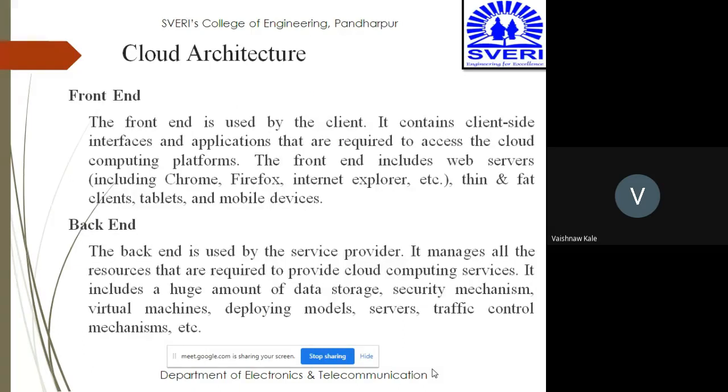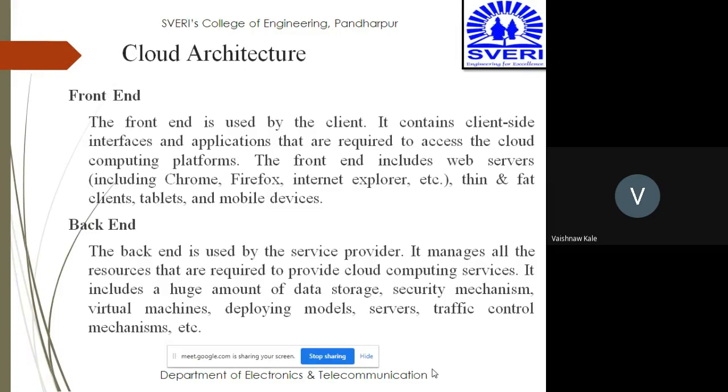The front end is used by the client. It contains the client side interfaces and applications that are required to access the cloud computing platforms. The front end includes web browsers like Chrome, Firefox, Internet Explorer, etc., thin and fat clients, tablets, and mobile devices. Whereas the backend is used by the service providers. So front end is actually used by the client and the backend is used by the service providers. It manages all the resources that are required to provide cloud computing services.